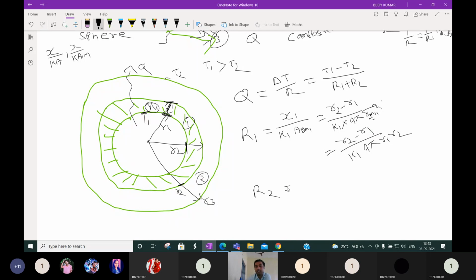Similarly, R2. What will be the value of R2? Can anyone say please? R2 means the resistance of the second sphere. Okay, we have to calculate. Very good.